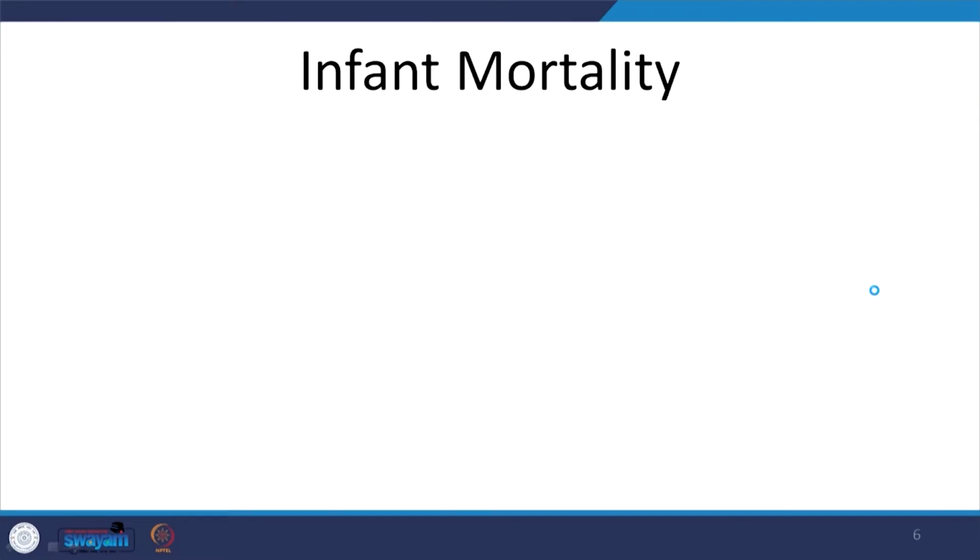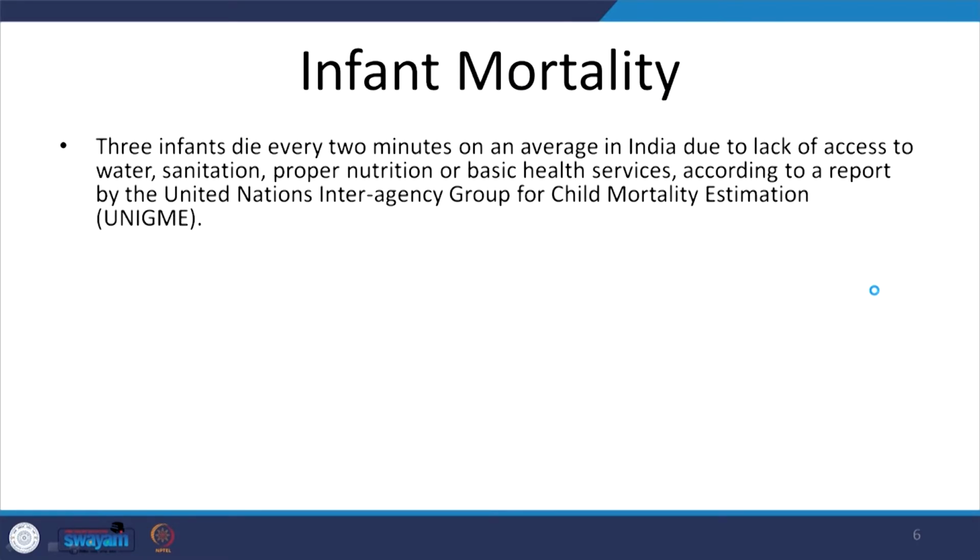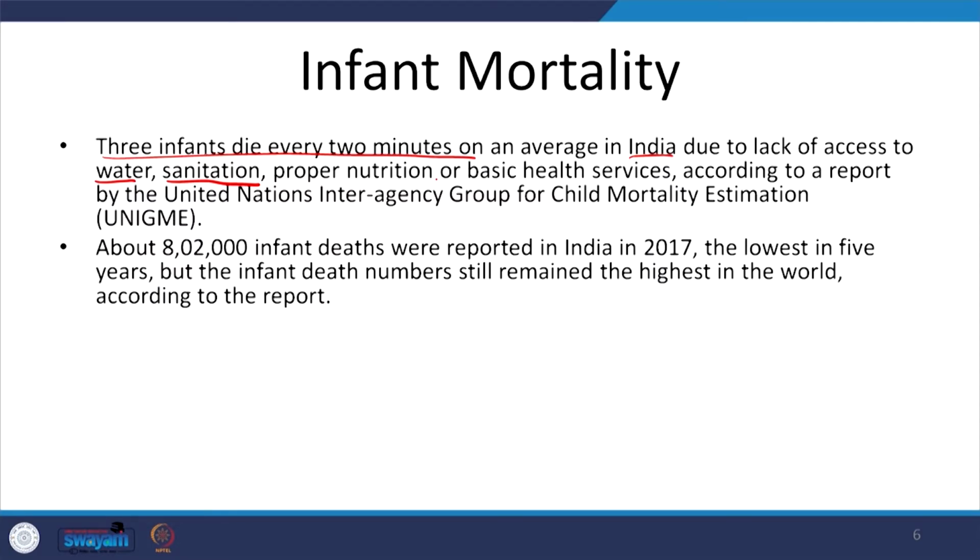Again, let us look at some other data before we move on. So, 3 infants die every 2 minutes in India. Again, this is with respect to India. Why is that? Lack of access to clean water, I should have mentioned clean water, sanitation, and nutrition and other aspects, but that is outside the scope of our course, so we are not going to go into that. And 8 lakh infant deaths were reported in India. Keep in mind that they were reported.